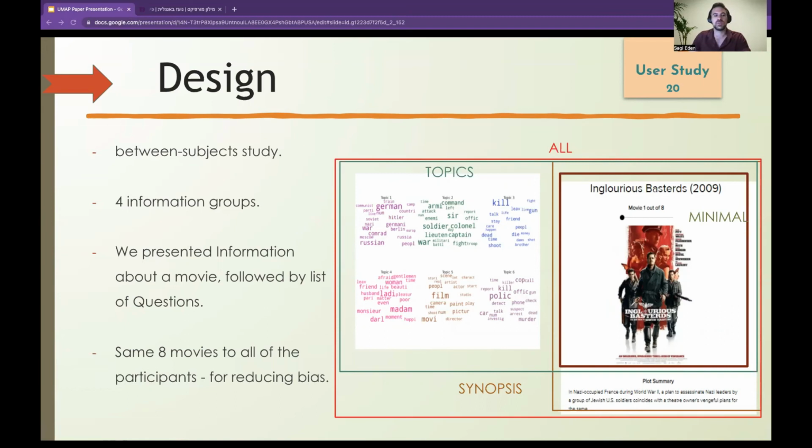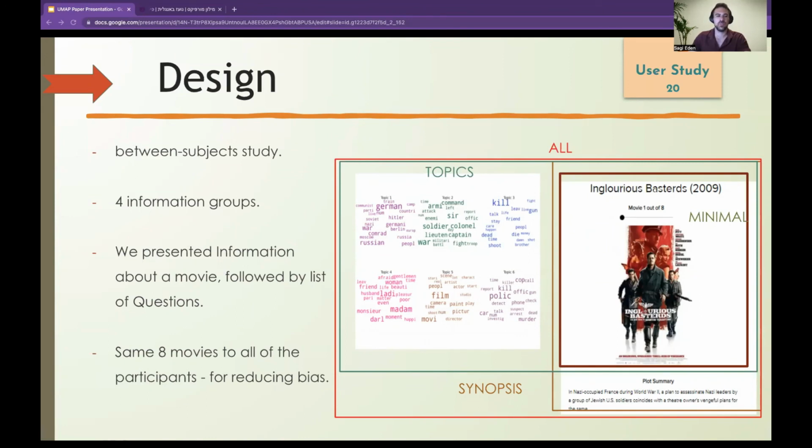We presented to the participants the corresponding information about the movie by the participant group and asked them to what extent they think they would like the movie, followed by 3 questions regarding their difficulty answering, confidence in their answer, and the helpfulness of the information presented. We have 2 tables which summarize the results. The first one is all of the results, and the second one filters only movies which the user indicated that they haven't seen before.